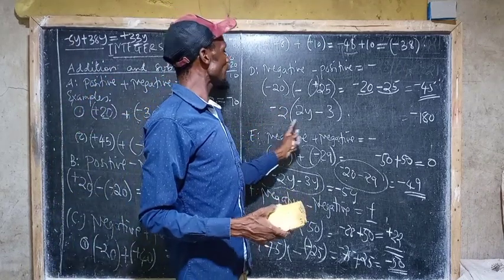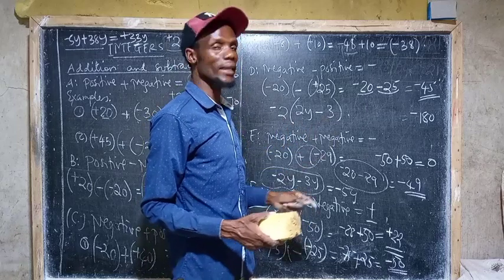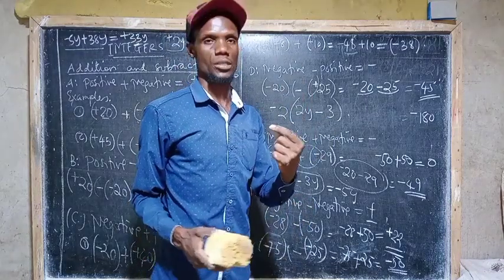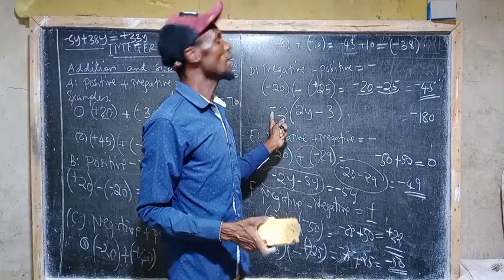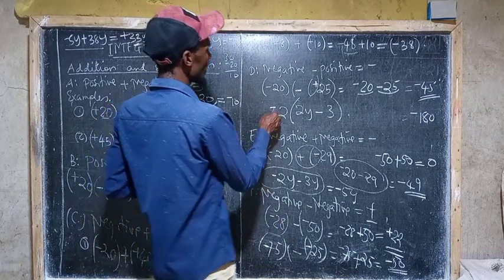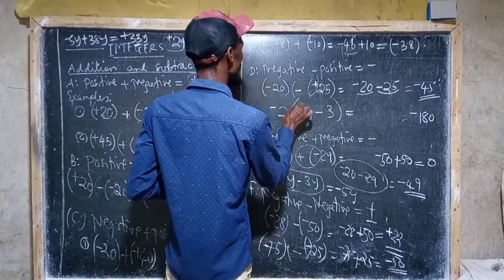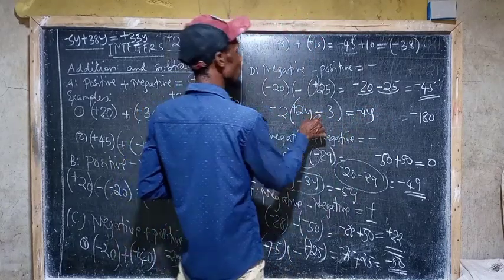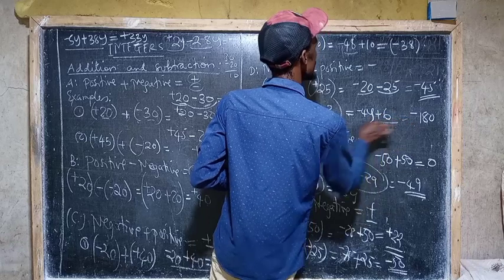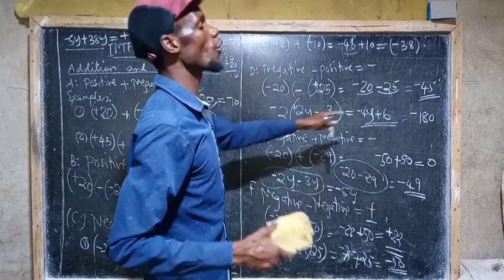Opening the bracket means the numbers found in the bracket will change to different signs because of the number outside the bracket. Negative times positive 2y is negative 4y. And then negative times negative 3 is positive 6. So we have got negative 4y plus 6.